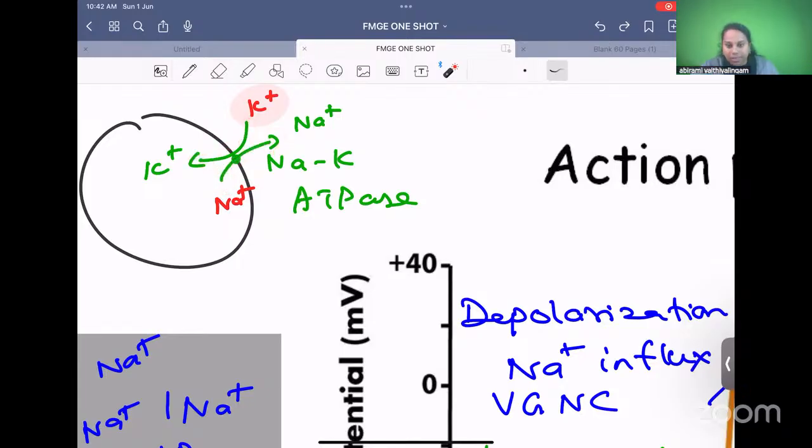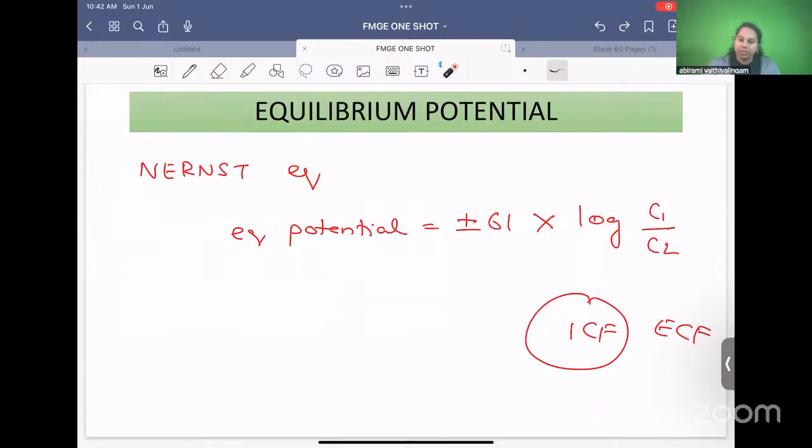Yes, Dr. Siddhi, the answer would be action of sodium potassium ATPase pump. Got it, Siddhi? Yes. So this is no. The correct answer is sodium potassium ATPase pump. Pump only is the right answer.